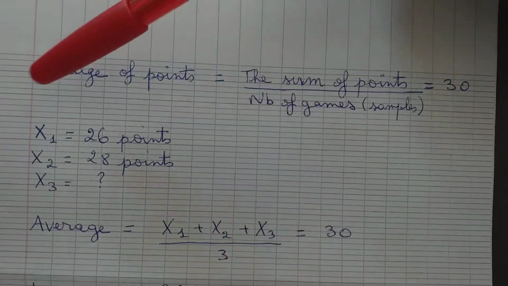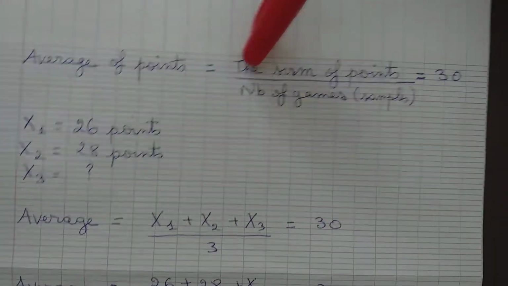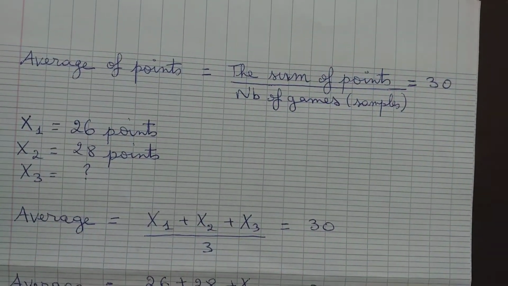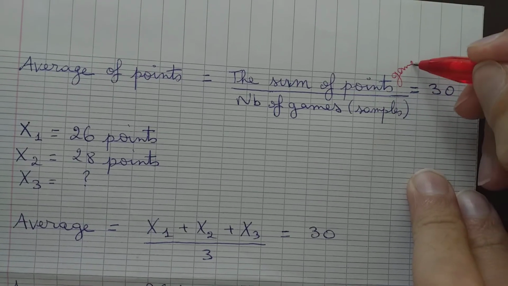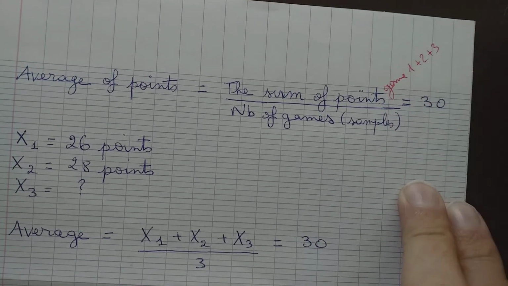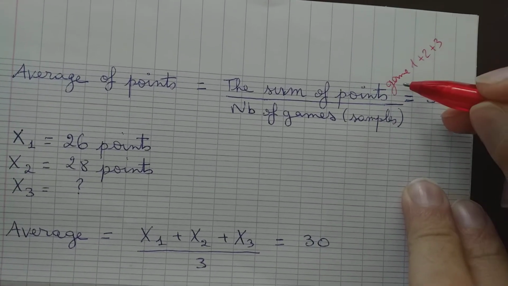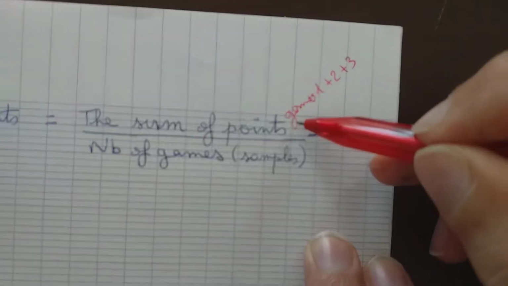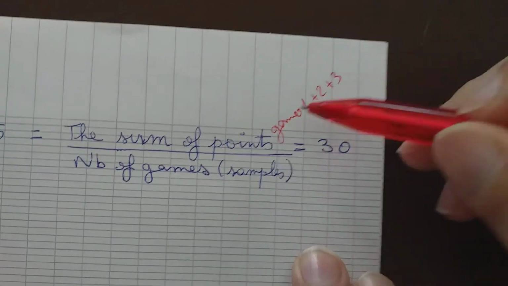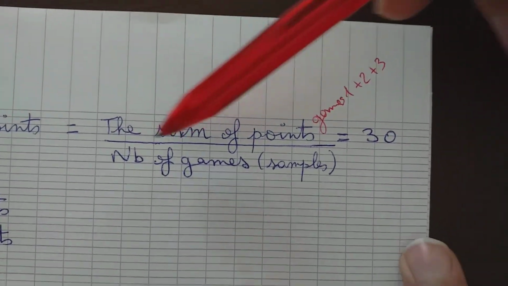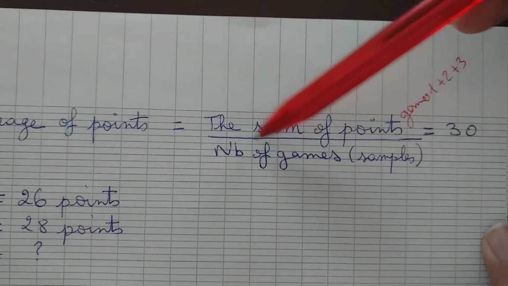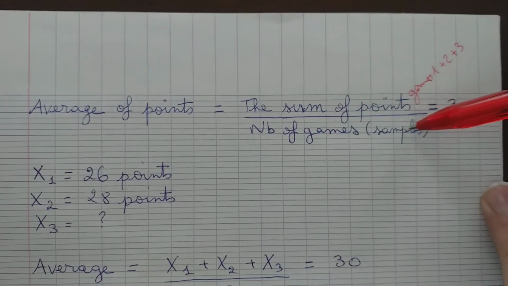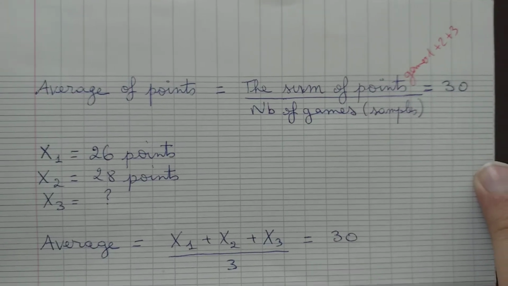The average will be the sum of points in game 1 plus 2 plus 3. In our case it will be just games 1, 2, 3. If there are 10 games, it will be the number of points in the 10 games divided by the number of games. The number of games here is 3. The number of games is like the sample in example 1.